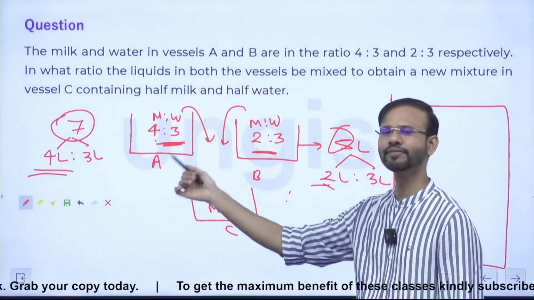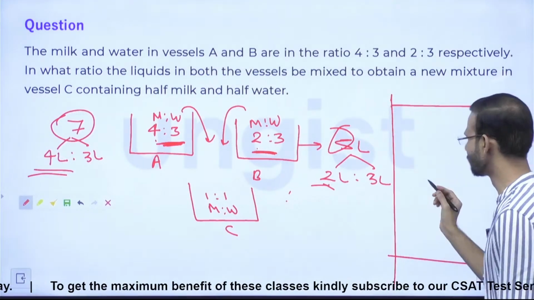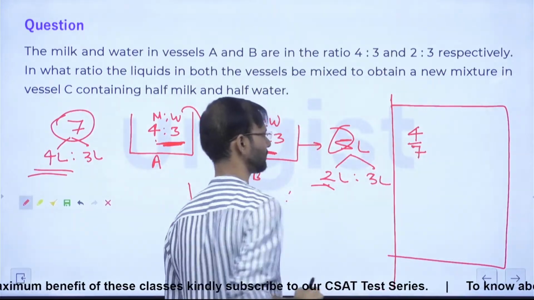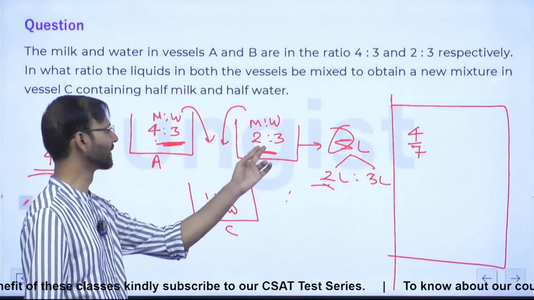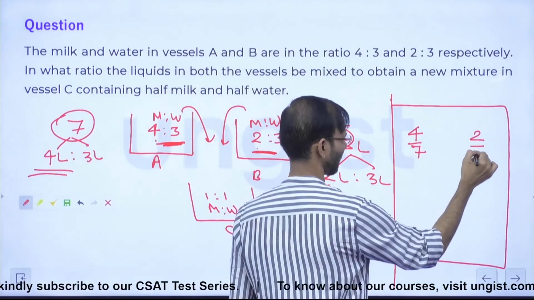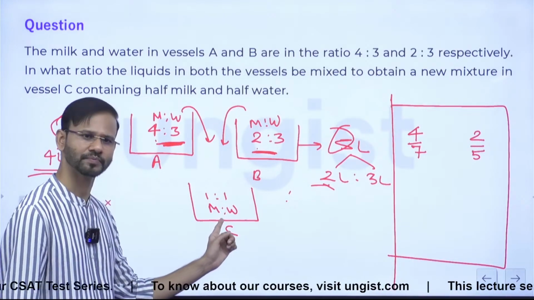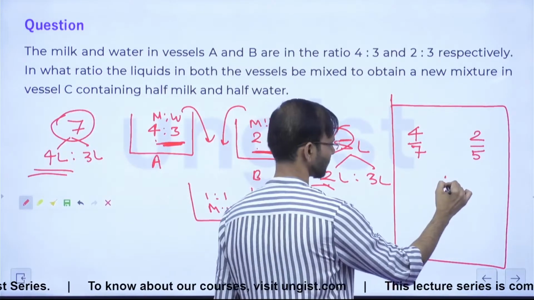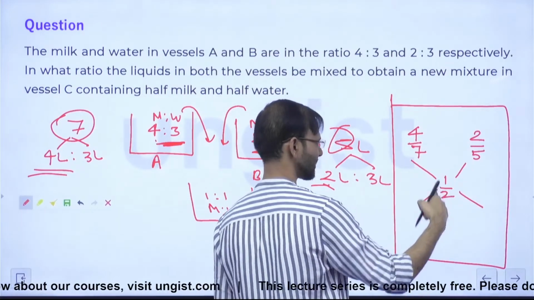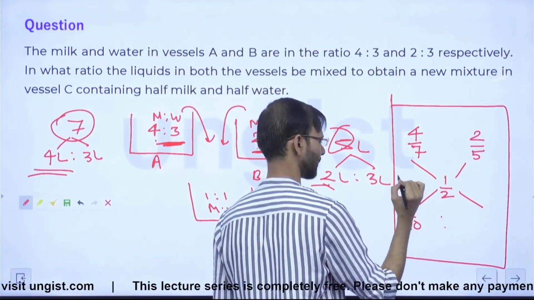देखिए, so what is the concentration of milk here? This is 4/7, right? So just take 4/7. All right. What is the concentration of milk here? 2/5. And what is the concentration of milk here? 1/2. ठीक है? Yes. So guys, this is 1/2 and this is 2/5. So the difference is 1/10, right?